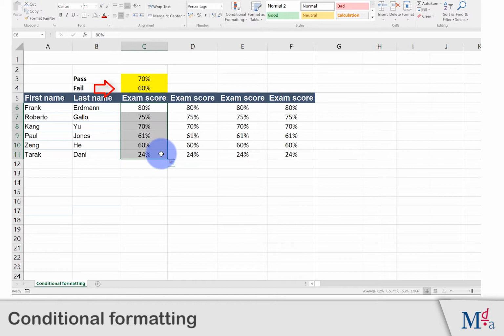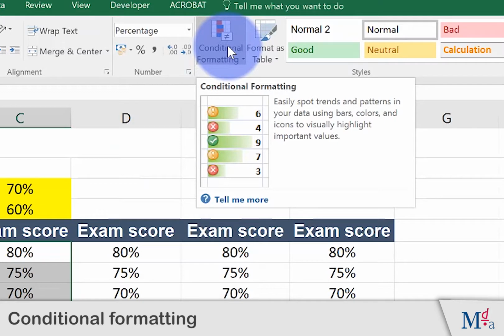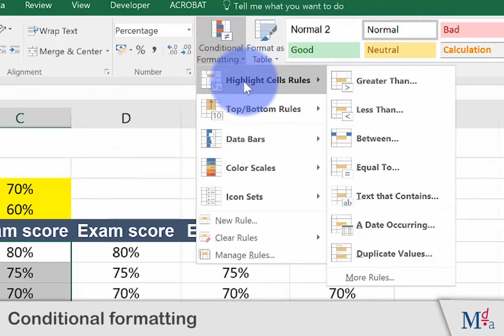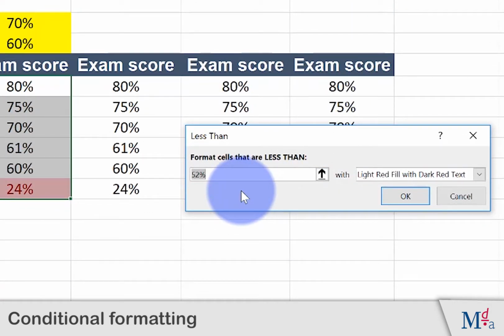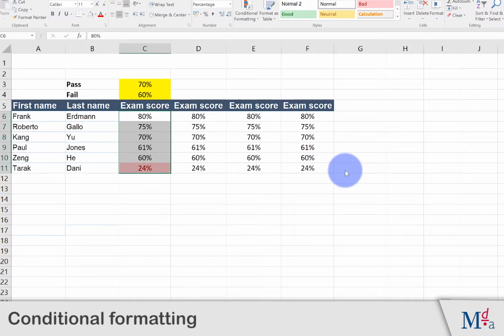A score of 60 to 69 means they will need to resit, and a score of 70 or more is a pass. Let's first highlight those people that have failed. Using conditional formatting, highlight cell rules and then less than and enter 60%. Click OK. We can see that Tarek is the only person to fail the exam.